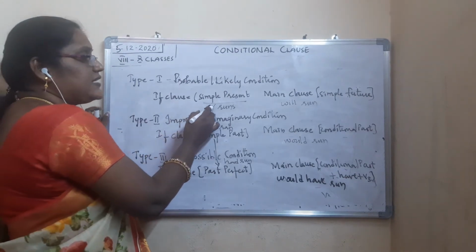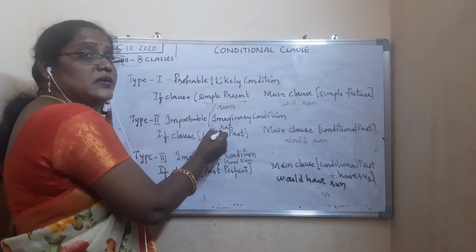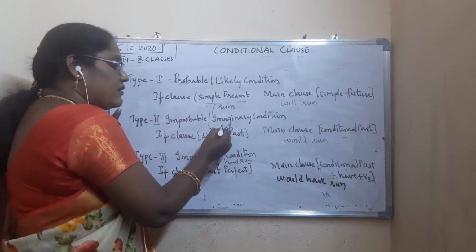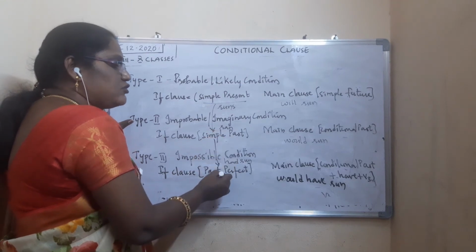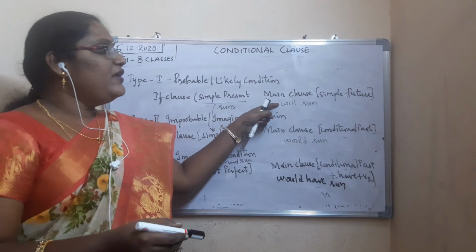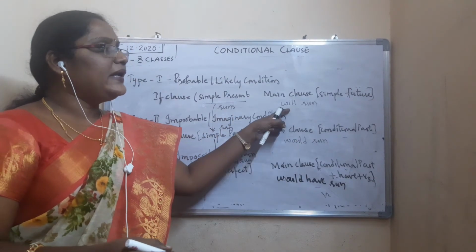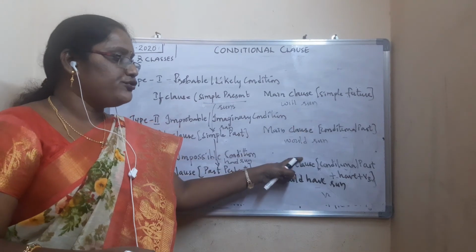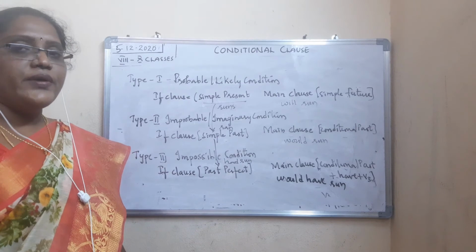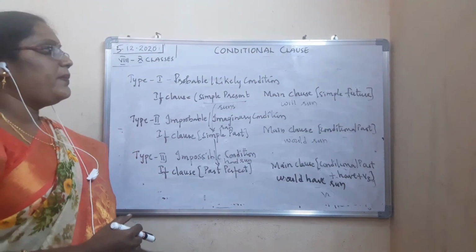So now here, for example, if I take in simple present tense runs, it will change into simple past in type 2. That is what? Ran. And this ran in type 2 changes to type 3 as what? Had run. Then here, will run changes to would run. Would run changes to would have run. You can take shall run. Shall run changes to should run. Should run changes to should have run. Will or shall you can take. Is it clear, everyone? So, this is the topic.